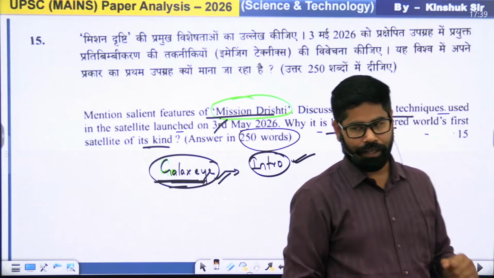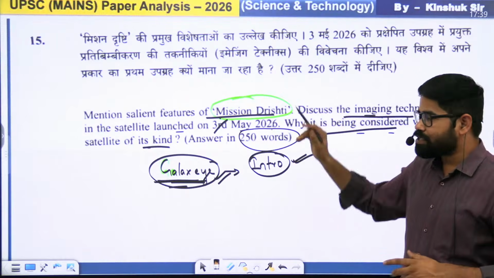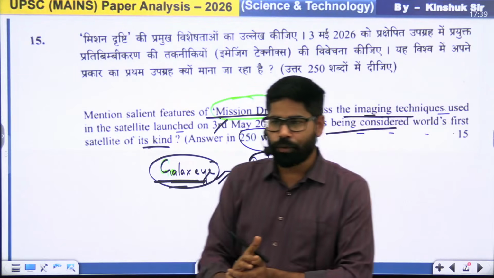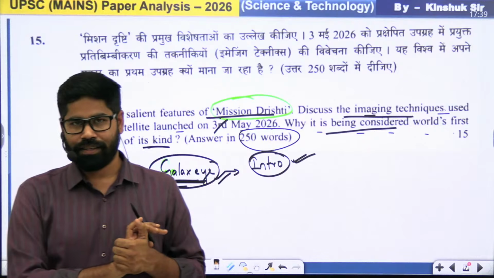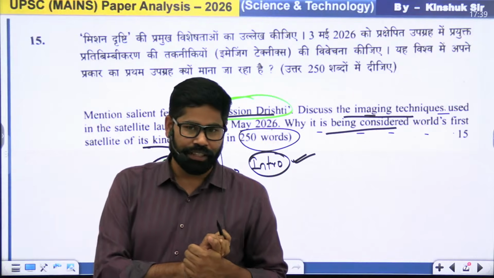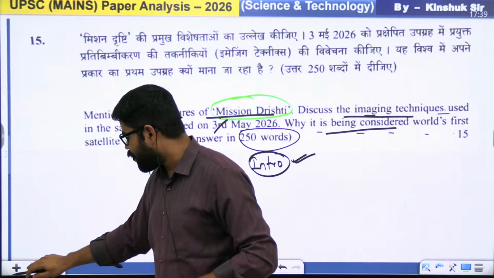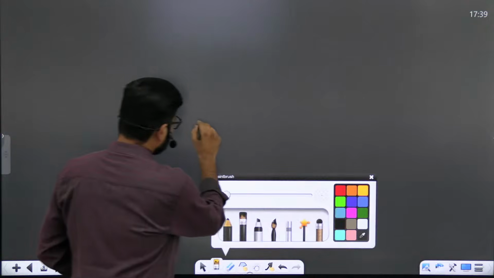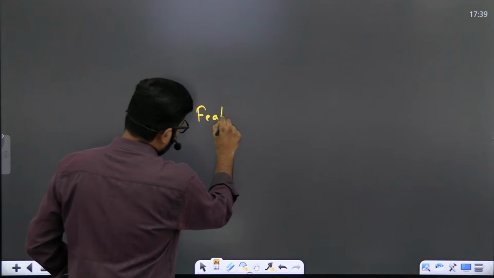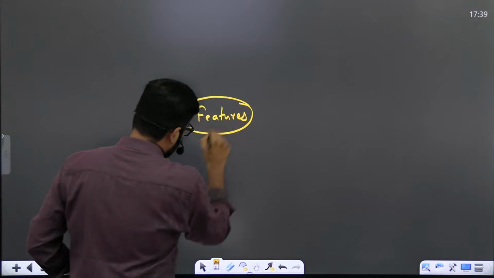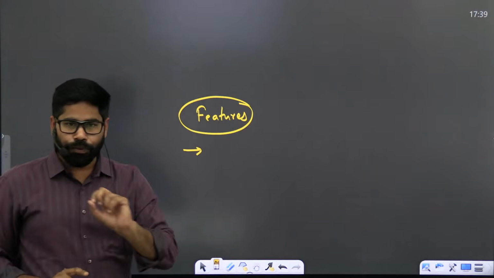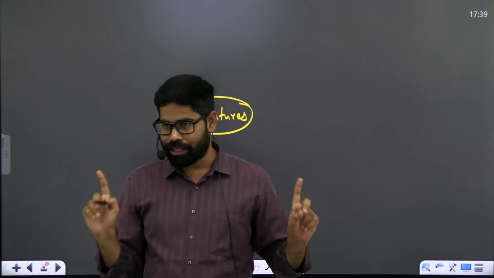Okay, Galaxy I. Now see, what were its salient features? What was the speciality in this? If we talk about the features, one of the features was that it was having high resolution images throughout the daytime.